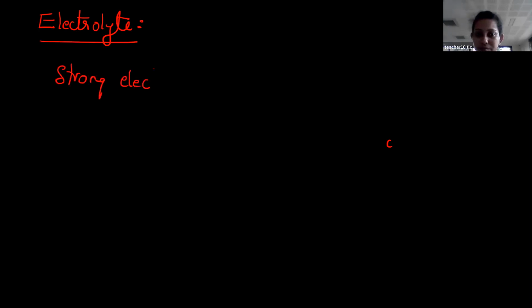Now we are not interested in the non-electrolyte, so we'll concentrate on the electrolyte. In electrolytes you have two classifications. The first one is the strong electrolyte, and the second one is the weak electrolyte.